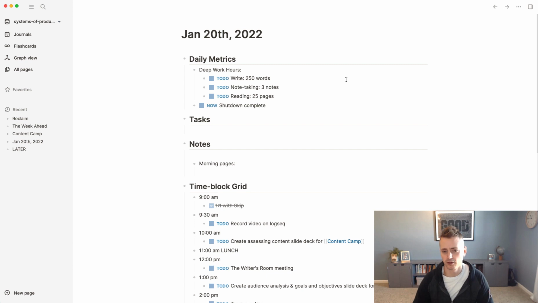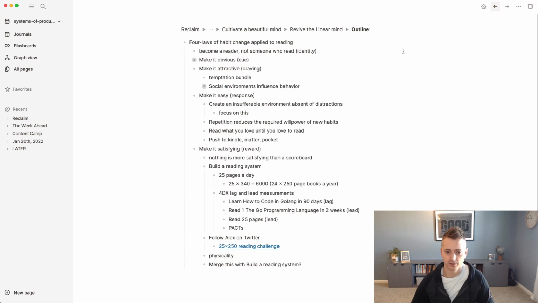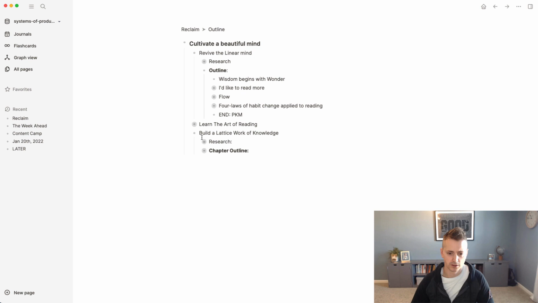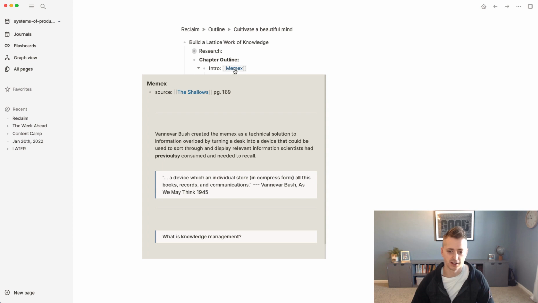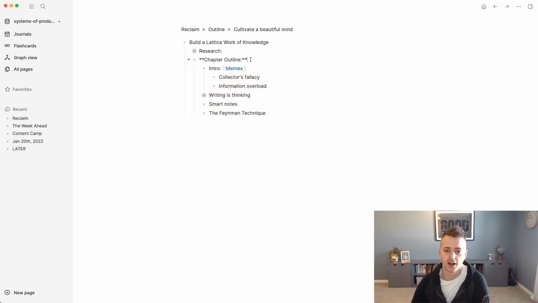There isn't a lot of overlap yet, except I will link cards into the outline. So if we just go back a second, if I go to Build a Lattice Work of Knowledge, I have a note here. This is actually a note that I took from The Shallows. This exists in my Obsidian vault. It's integrated in my knowledge base, but I can link it here in my outline, so that way I can use them in that fashion.